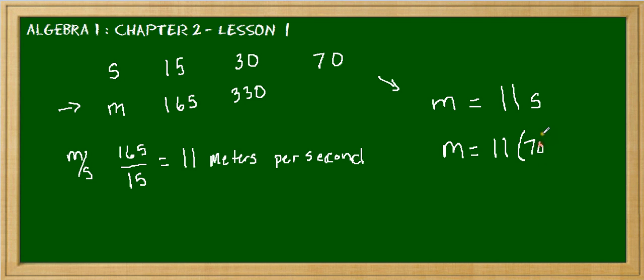Remember our parentheses, and we put our value in, and 11 times 70 is equal to 770. So she would travel 770 meters in 70 seconds. So there you have it. That's number 8, and we'll move on to number 9 in our next video.